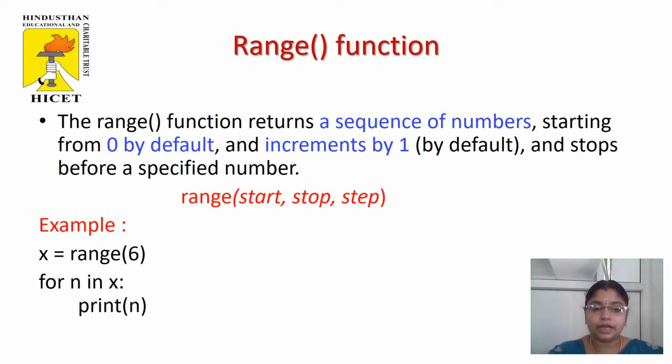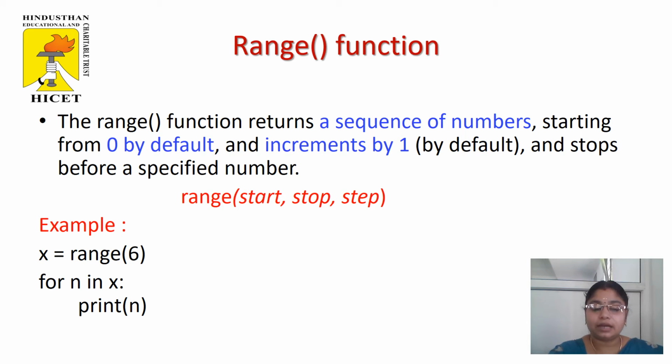In for loop, there is a special function called range function. This is specific to Python. The range function returns a sequence of numbers, indicating a starting value, stop value, and a jump value, that is a step. The starting value is 0 by default, it increments by 1, and it stops before the specified number. You can see the syntax for range function below, that is range. You need to specify the open bracket and mention the start value, stop value, and step.